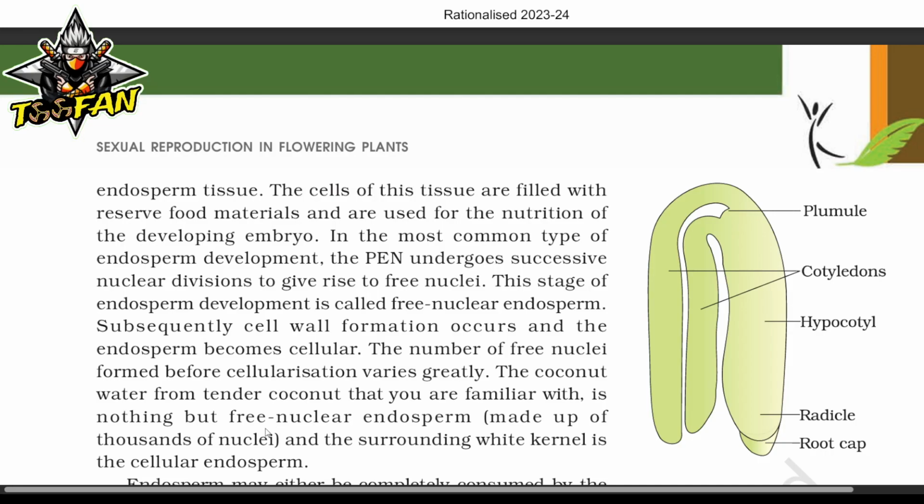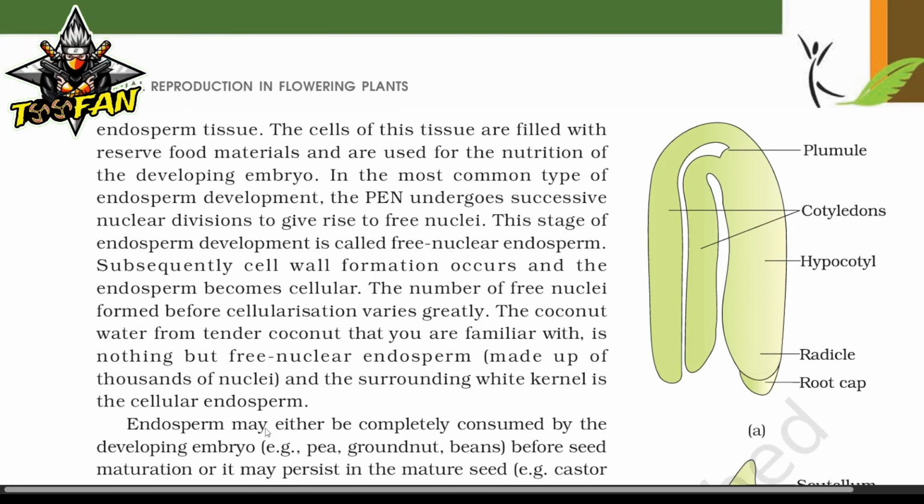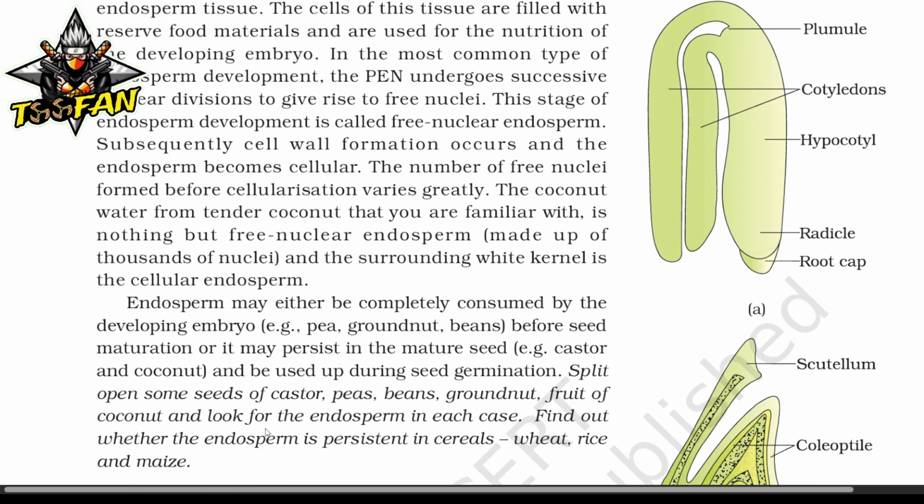The number of free nuclei formed before cellularization varies greatly. The coconut water from the tender coconut that you are familiar with is nothing but free nuclear endosperm made up of thousands of nuclei, and the surrounding white kernel is called cellular endosperm. Endosperm may either be completely consumed by the developing embryo before seed maturation, as in pea, groundnut, beans, or it may persist in the mature seed, for example castor or coconut, to be used up during seed germination.